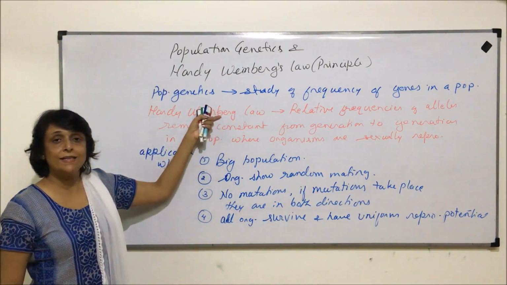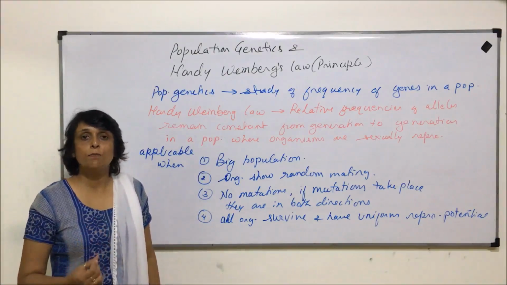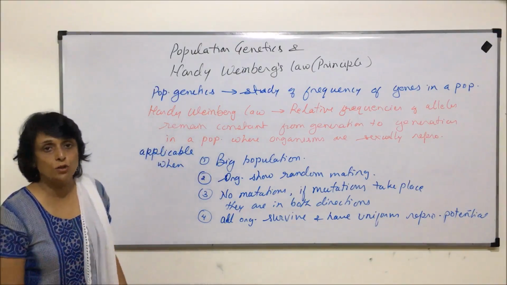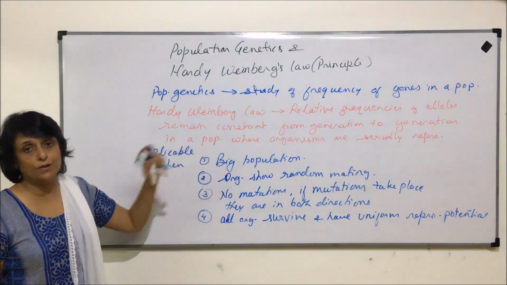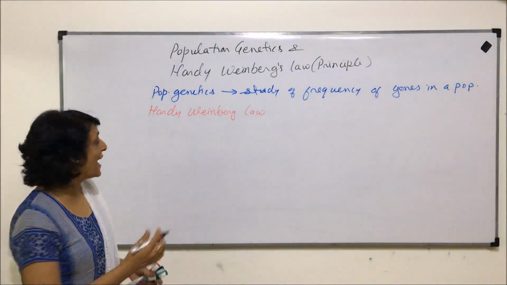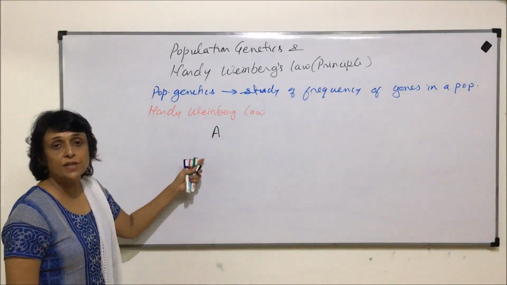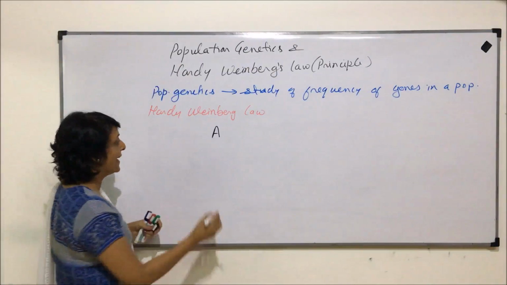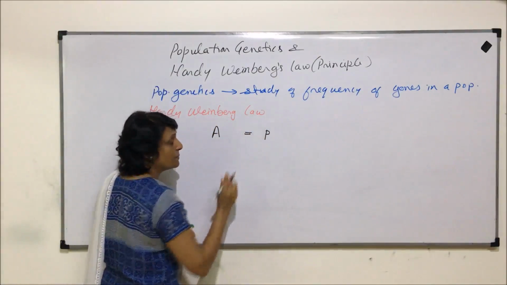Now, to understand this law even better, we will talk about the expression of these alleles, and we will come to that equation also. Let us see the expression of these alleles. The dominant allele, if we are using say A to represent a particular gene, the dominant will be represented by capital A, and here in the principle it will be represented by p.